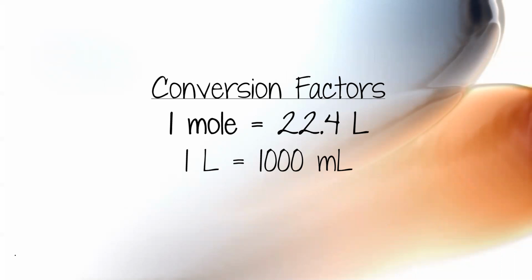A conversion factor you have to know. You should already know the bottom one: 1 liter is equal to 1,000 milliliters. You also need to know how to convert between moles and liters. 1 mole is equal to the standard volume of 22.4 liters. Now that we know those conversions, we can actually start our calculations. You definitely have to know this for sure, and hopefully you already know the bottom one.